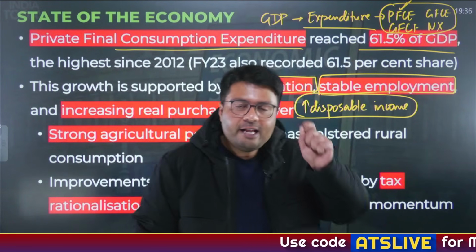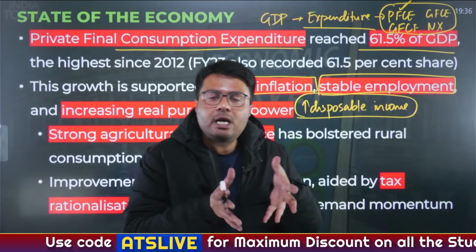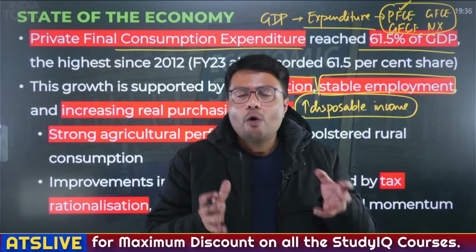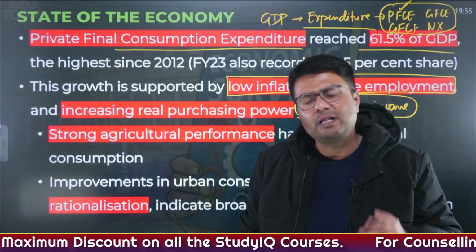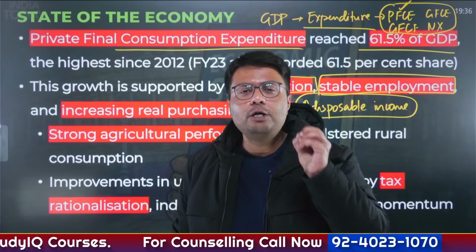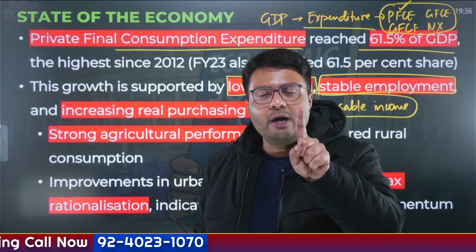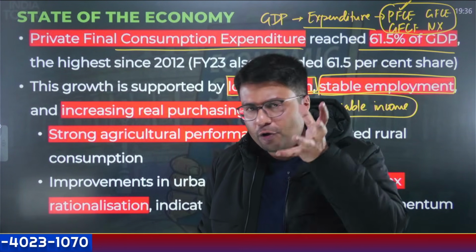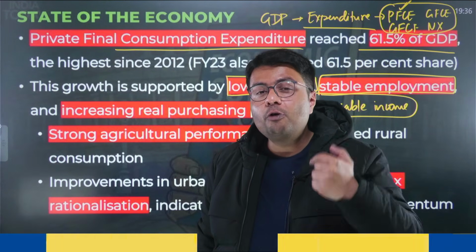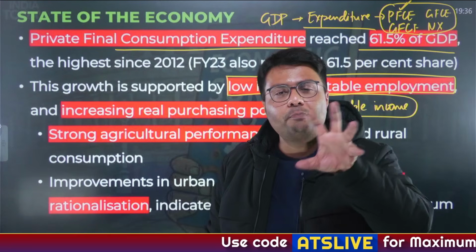And when the inflation level is low and the disposable income remains high, you need to understand that the purchasing power of the Indian economy increases. Let me give you a very simple example. Let us suppose every month you are looking to spend 100 rupees. And in that month, the price of one apple was 10 rupees. So from that logic, you will be able to buy how many apples? You will be able to buy 10 apples. So your purchasing power is 10 apples for a month.